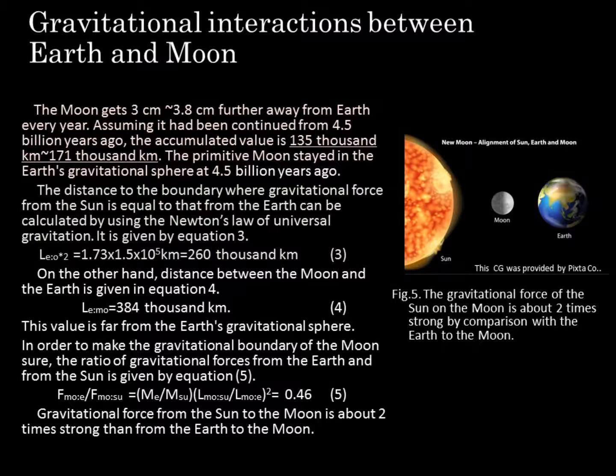The distance to the boundary where gravitational force from the Sun is equal to that from the Earth can be calculated by using Newton's law of universal gravitation. It is 260,000 kilometers, as shown in equation 3. On the other hand, the distance between the Moon and the Earth is 384,000 kilometers. This value is far from the Earth's gravitational sphere. To make the gravitational boundary of the Moon sure, the ratio of gravitational forces from the Earth and from the Sun is 0.46, as shown in equation 5. Gravitational force from the Sun to the Moon is about 2 times stronger than from the Earth to the Moon.